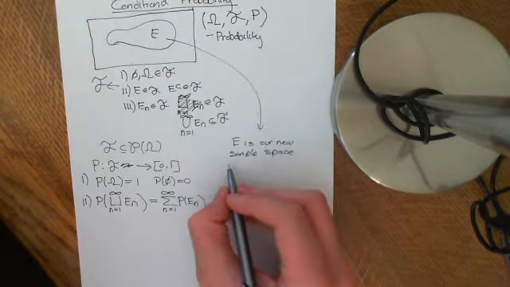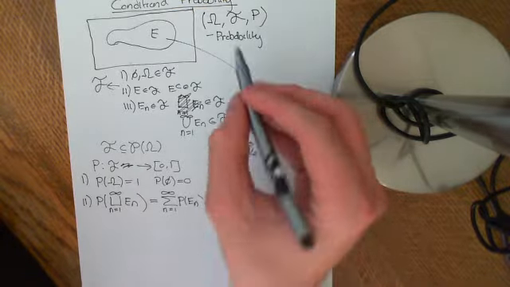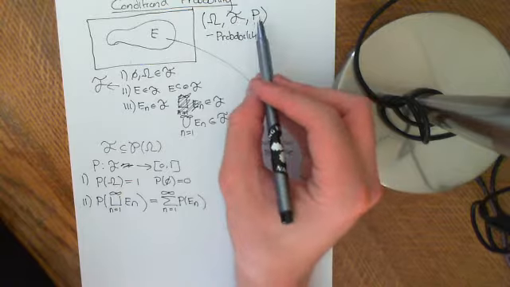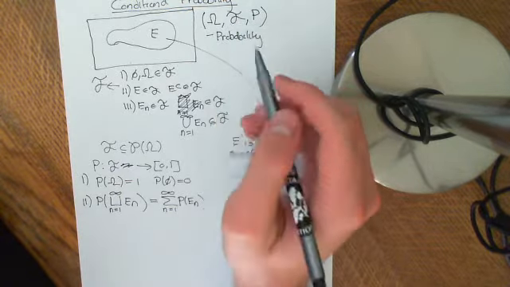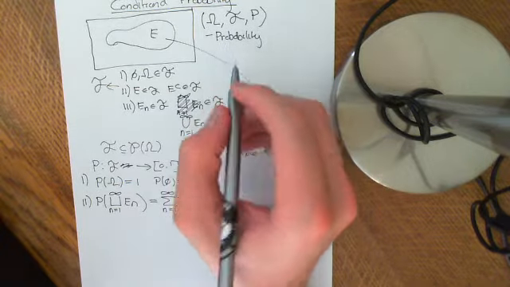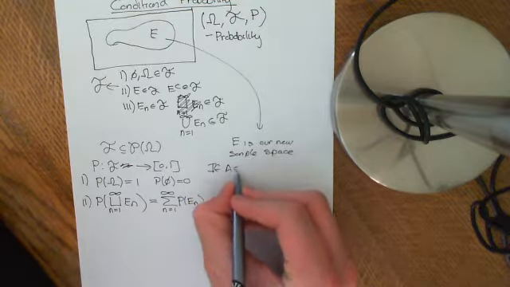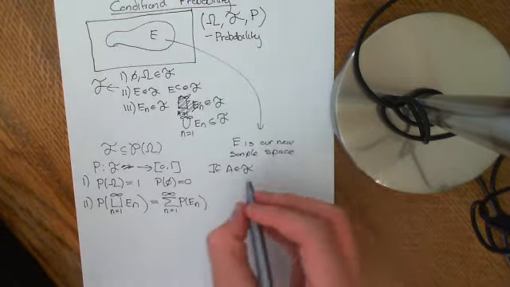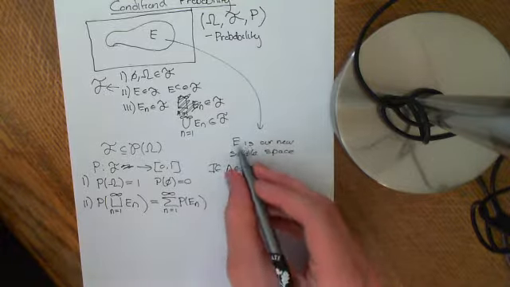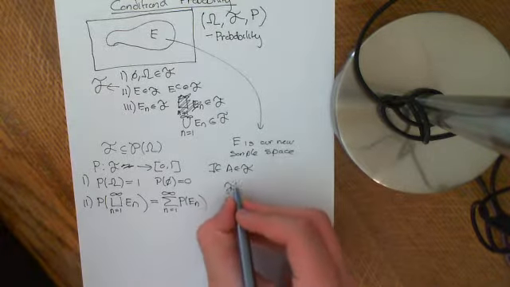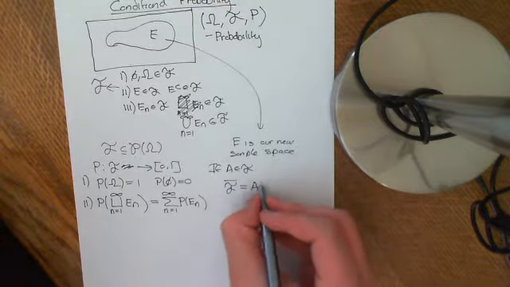To make it into a probability space, we need a set of events, and we also need a probability function which will attach a probability to each of the events. So how do we make a set of events? Well, basically, if A is in F, then we'll define a new set of events for E, which we might call F bar. We'll define F bar to be all of the elements of F intersection E.